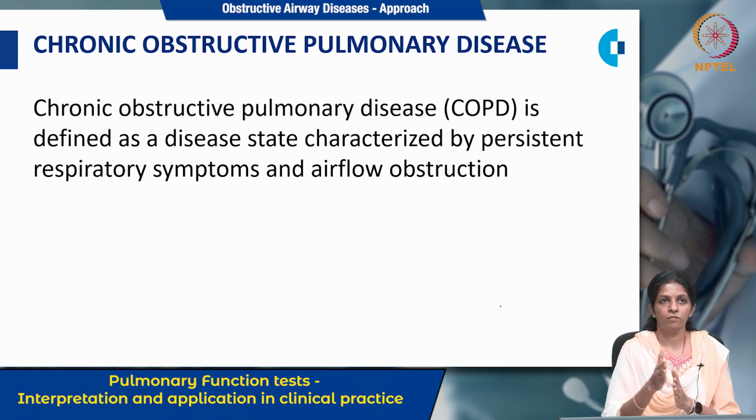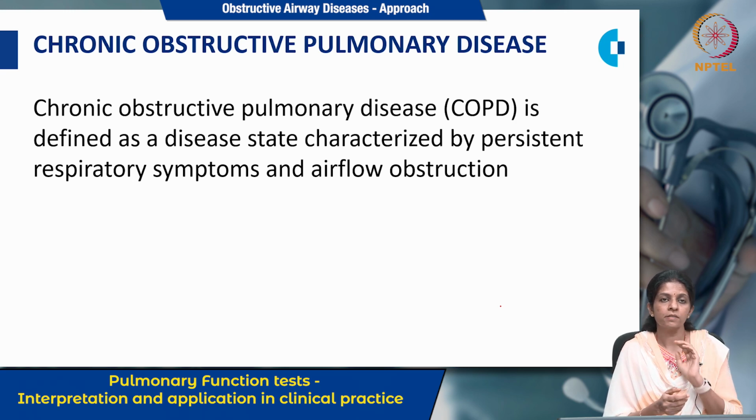Then we are moving over to the next topic, that is chronic obstructive pulmonary disease. So what is this chronic obstructive pulmonary disease? It is defined as a state characterized by persistent respiratory symptoms and airflow obstruction. It is comprised of 3 things, that is emphysema, chronic bronchitis, and small airway involvement.